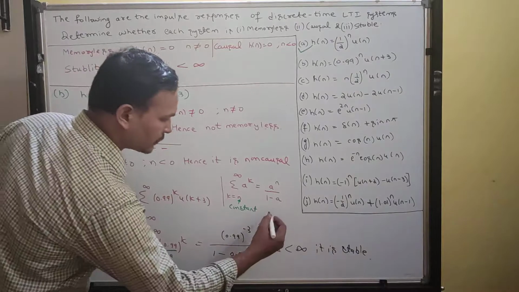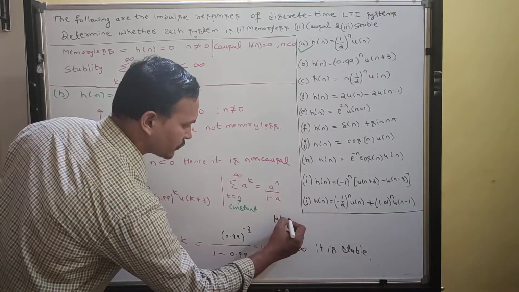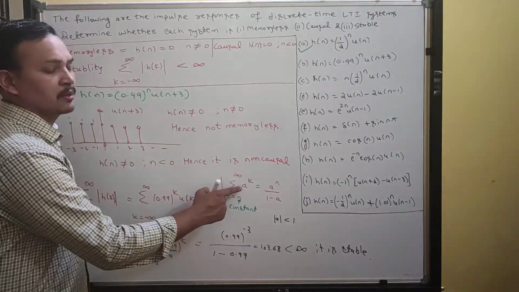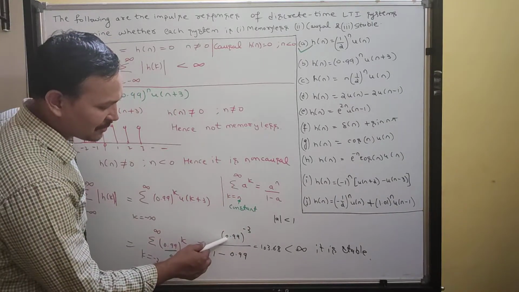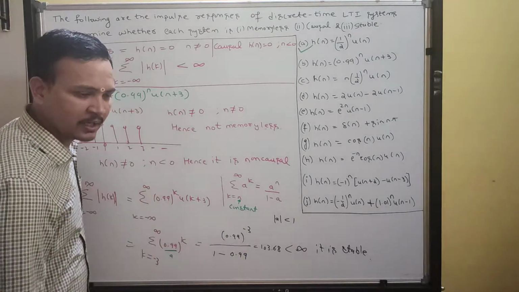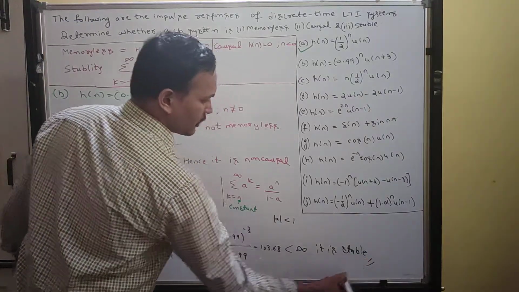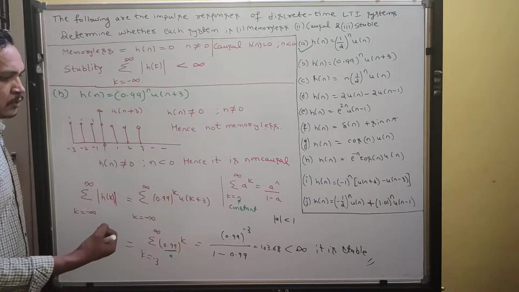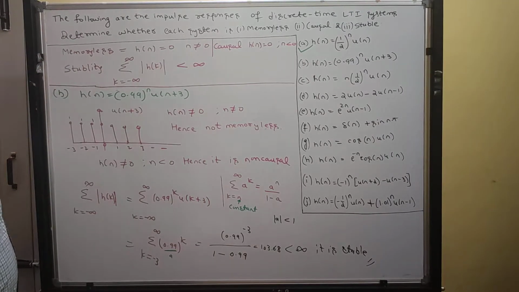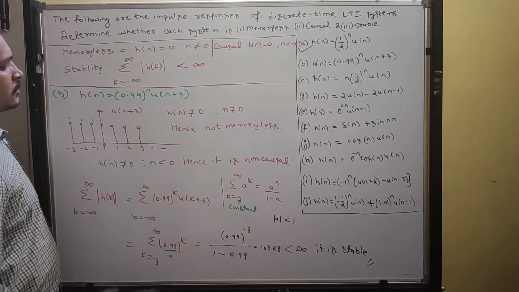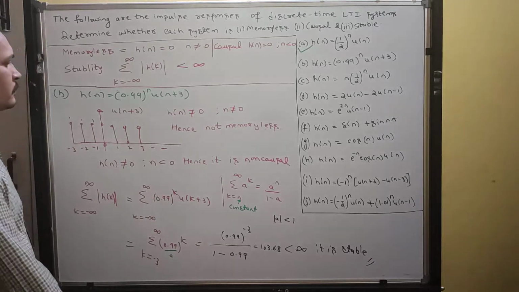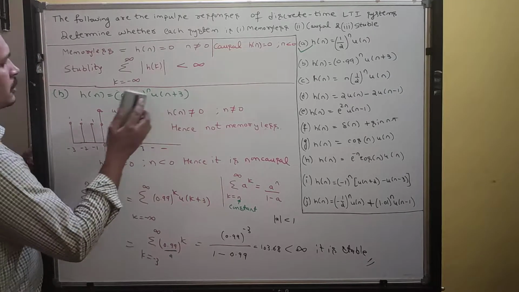Remember, keep in mind your a value should be less than 1. If the a value is less than 1, then only this formula is valid. So what is the a value? 0.99. 0.99 is less than 1. Yes, it is valid. Hence we can say it is stable. So please copy this down by pausing the video. So for the second problem, it is not memoryless, non-causal, but stable. Okay, fine. Now we can move to problem number 3.